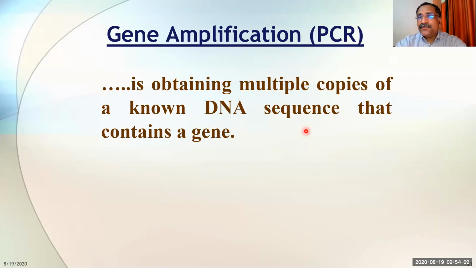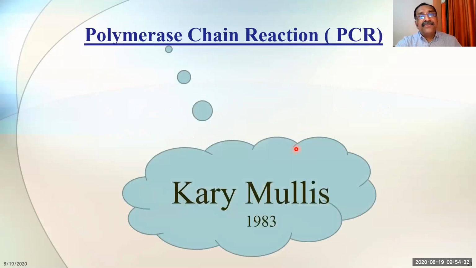By using this polymerase chain reaction device, you will be able to produce n number of copies of a gene within a short period of time. This is what we call polymerase chain reaction, or it's also called gene amplification.